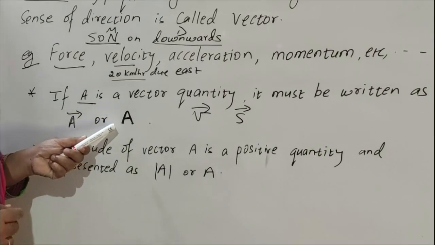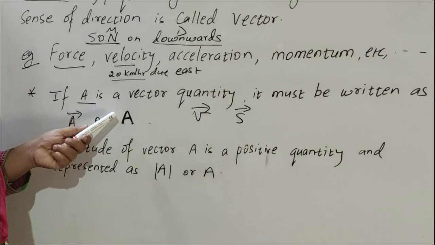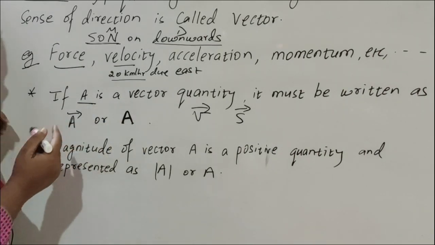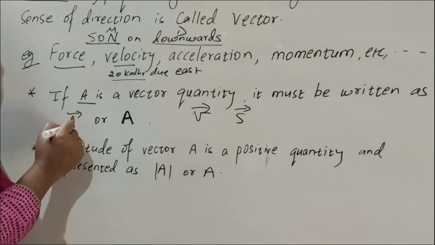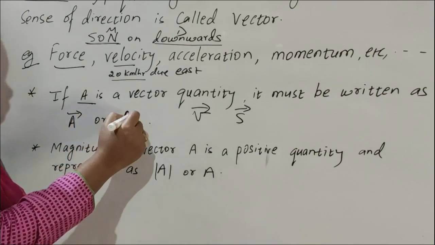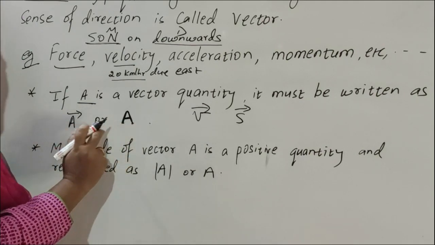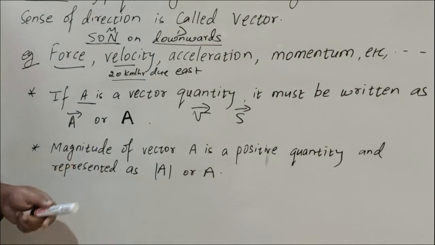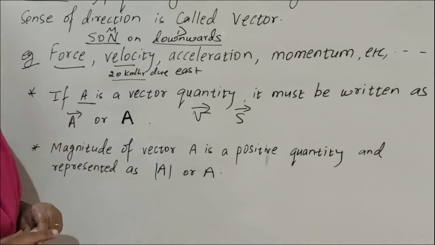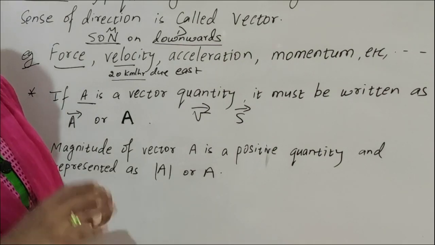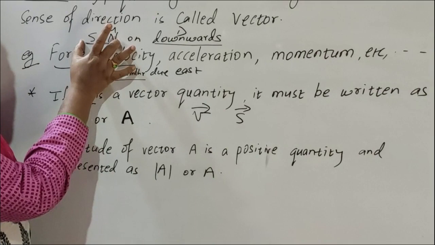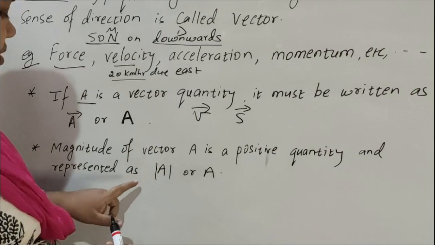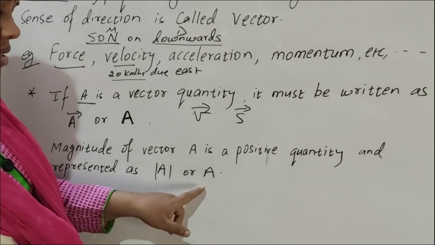You see, like this. Here on the head there is no arrow, but it is written in bold. So either you can write A with an arrow mark on the head or bold A. Both show that this is a vector quantity. Next, the magnitude of a vector is always a positive quantity. The magnitude, the numerical value, is always positive. That's why it is represented by mod A or simply A.